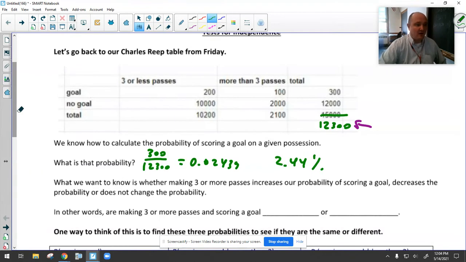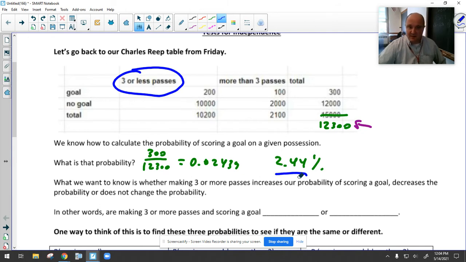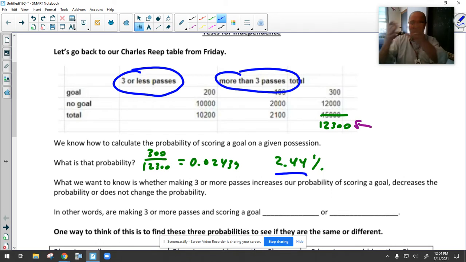So what we want to know is, if I make three or less passes, is my percentage chance going to be greater than this? Or the same, or less? If I make more than three passes, what happens? Is the percentage chance greater, or the same, or less? That's what we want to know. What we're really asking is, does making three or less passes change my likelihood of scoring a goal? What I'm really asking is, scoring goals and making a lot of passes, are they dependent or independent? That's the question I'm really asking.